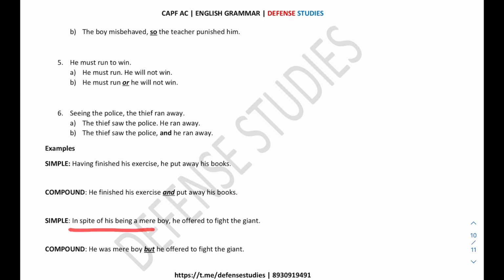Now the second is: in spite of his being a mere boy. In spite of his being a mere boy is a prepositional phrase. So we need to convert this prepositional phrase into an independent clause, like we have done. He was a mere boy. I think an article is missing here. So he was a mere boy, but he offered to fight the giant.